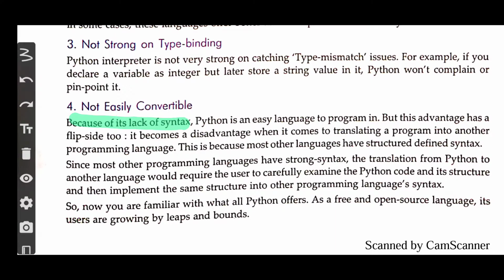So this is an easy language to program in because of lack of syntax. There is a lack of syntax, which means the rules for using this language are not that strong.